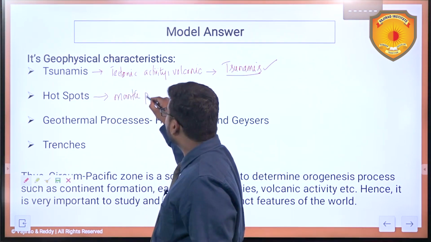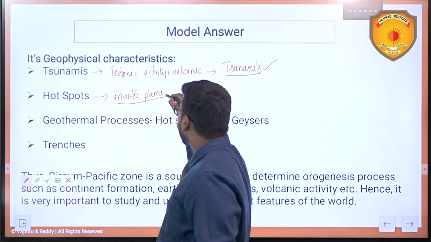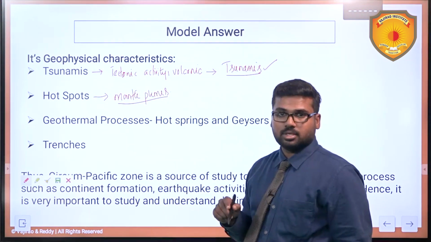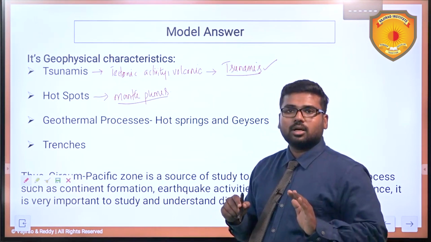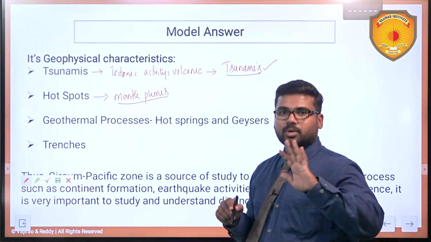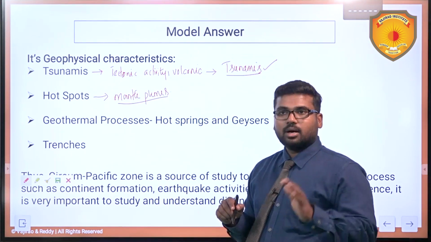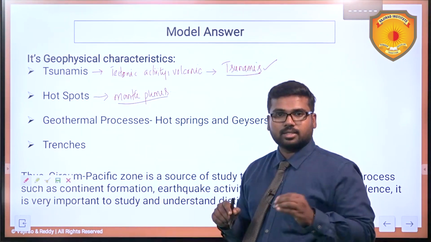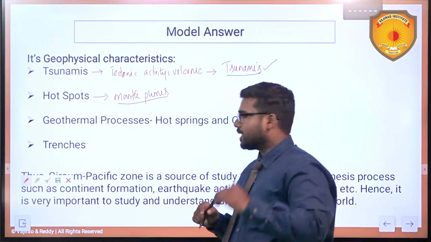Mantle plumes can also be seen here, and this is another geophysical characteristic. Many hotspot locations are there, for example Galapagos, Hawaii, Yellowstone Park in the interior of North America. These are all some of the examples you can give.